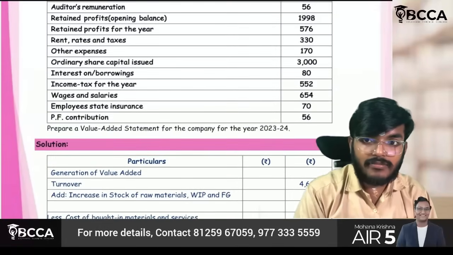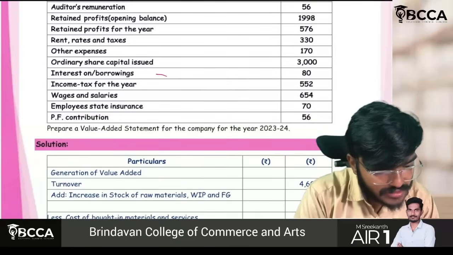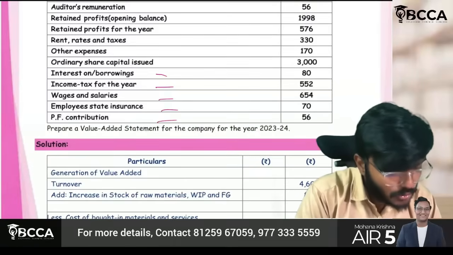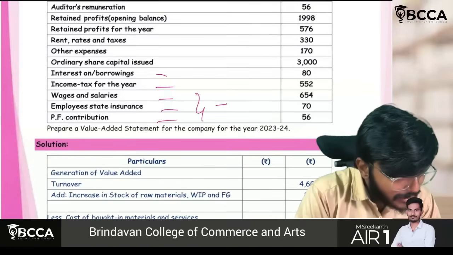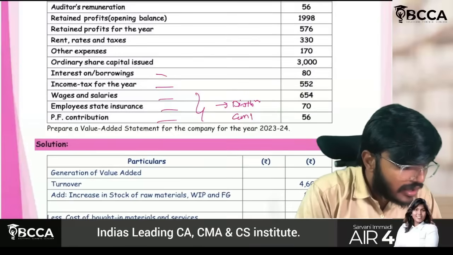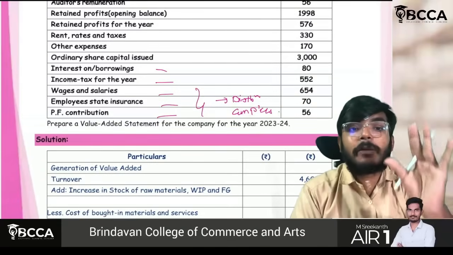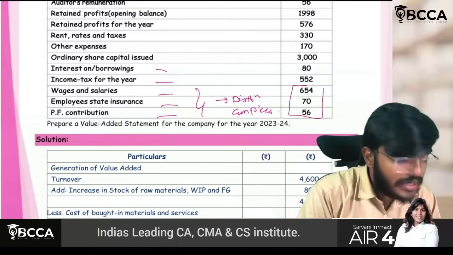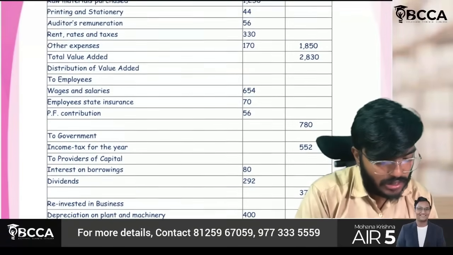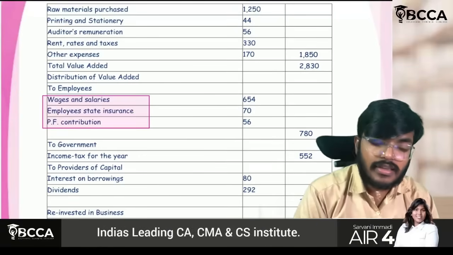Okay, let us read the question. Let us read from last. So see, this interest on borrowings is there. Income tax, wages and salaries, employee state insurance, PF contribution. Guys, if you observe now, all these three are nothing but distribution to employees, which means in my value addition statement, on the distribution side, I have to add all these three items. Understood? Yes. So next part.